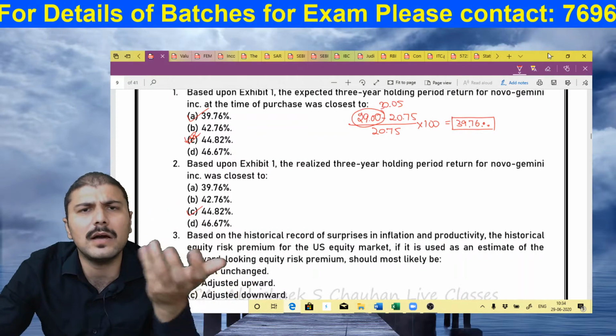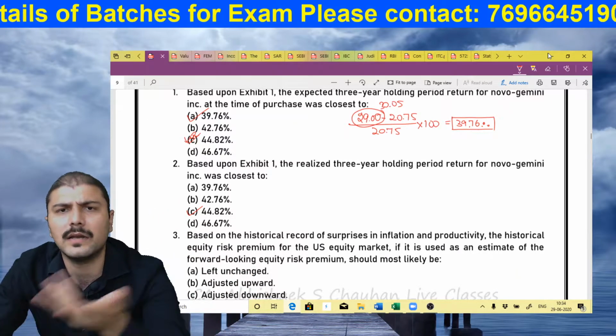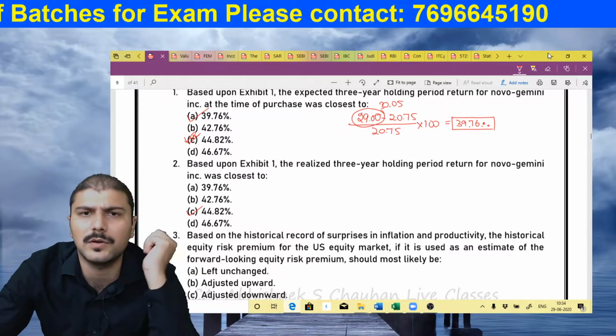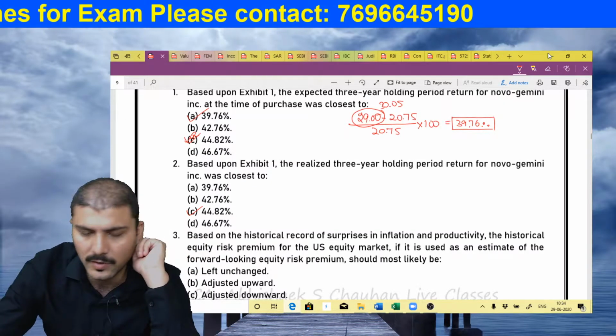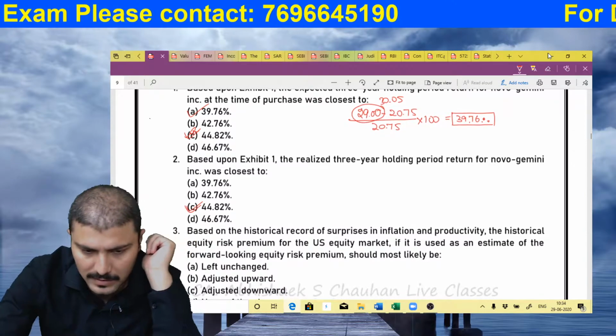Return, simple formula: 100 and 100. If you invest 100 rupees, you get 110. How much is that in 10%? Amount got minus amount invested, divided by amount invested. So it will be 44.82%, which is the correct answer.